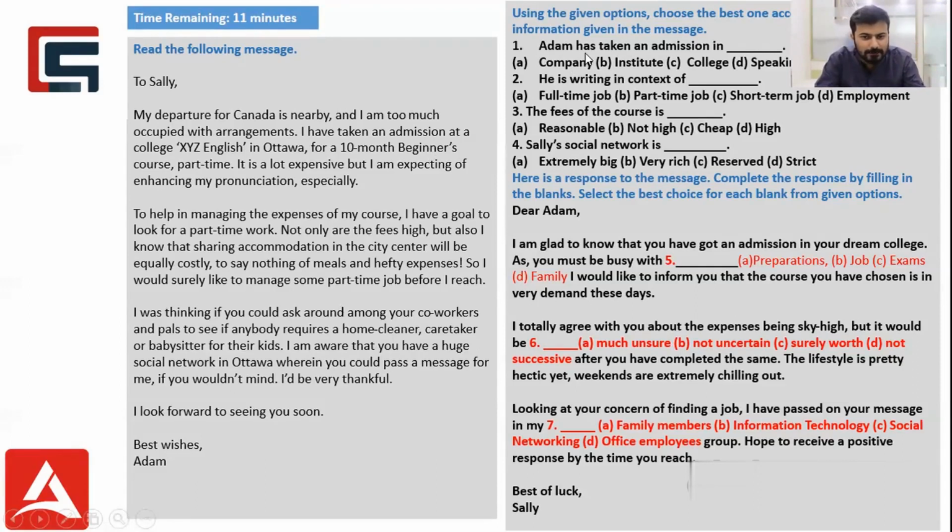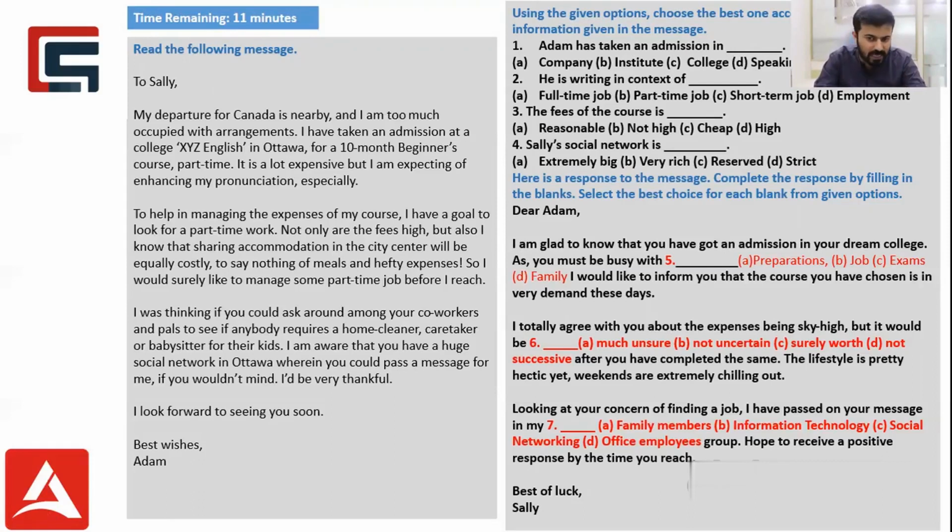Now, after going through the email, when I see question number 1 here on the top right, it says Adam has taken an admission in. Right now we have listed the options in one row, but in your examination, the options will be available in a drop down menu. So you would have to click on that drop down menu so that you can see the list of options. Then all you have to do is click on the correct option which you feel, and it must be highlighted, and then you can move on to the next question.